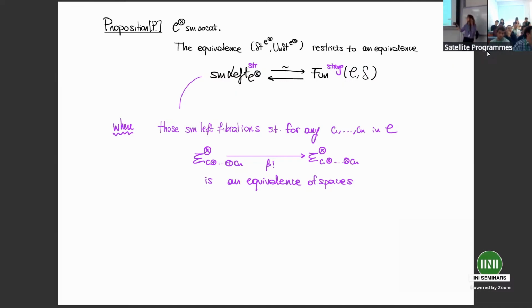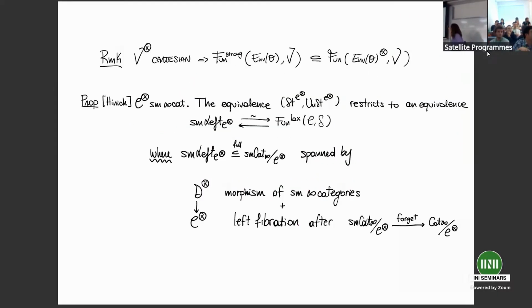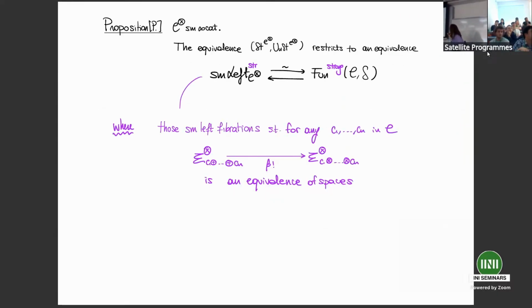If you remember the correspondence between fibers and value of a functor on an object, this is straightforward. I mean, it's very credible, at least. Okay, so this is our first step.